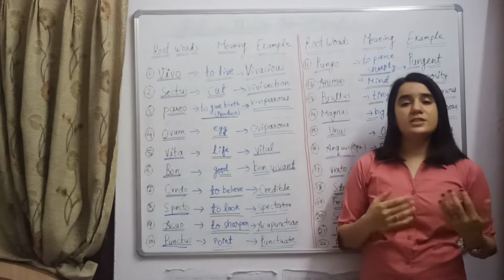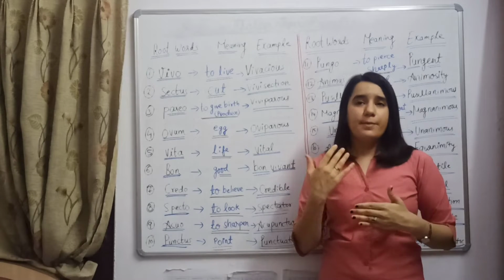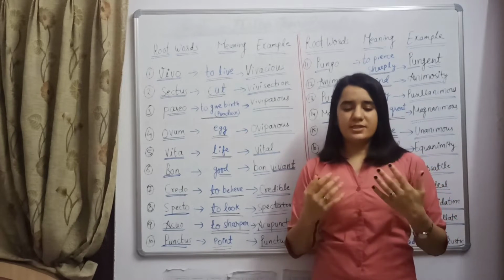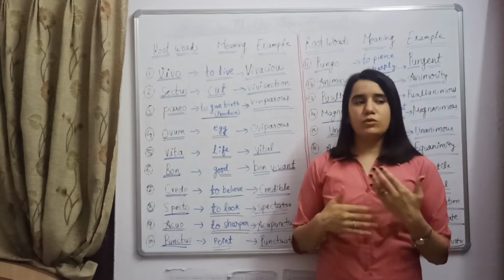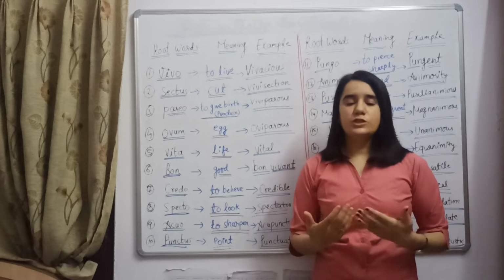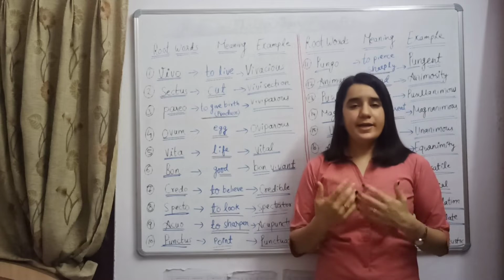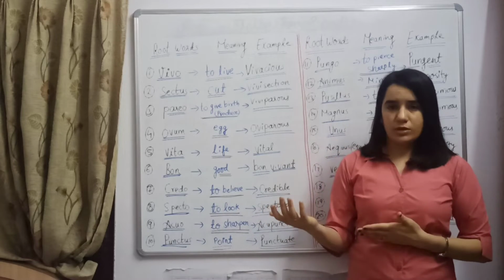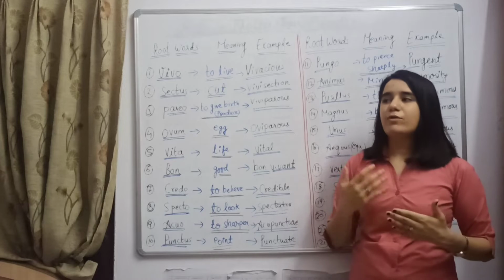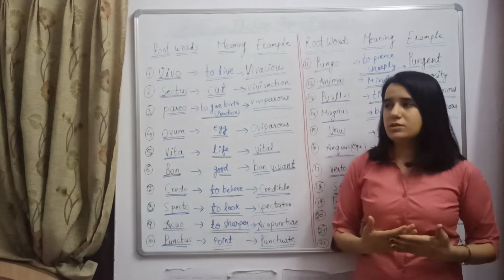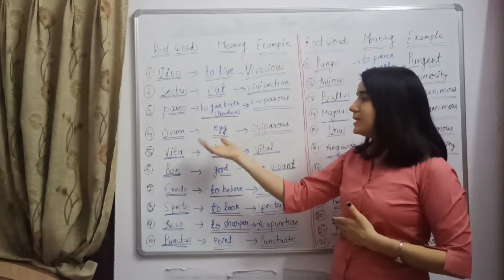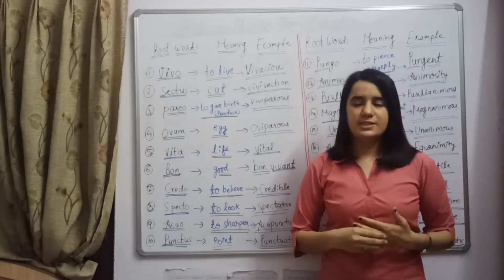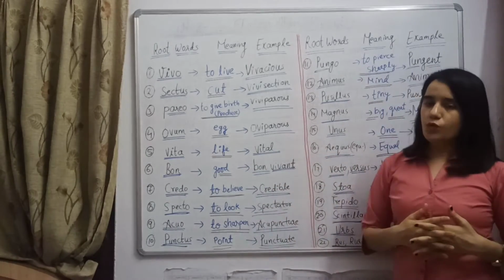It is very tough after becoming an adult to learn new words of English or technical words of English. It is not impossible. We can learn it, but we have to know the right process, and learning root words is one of the right processes to learn any new vocab.